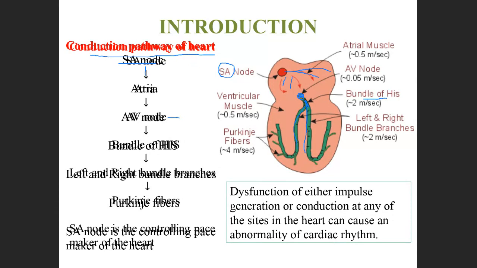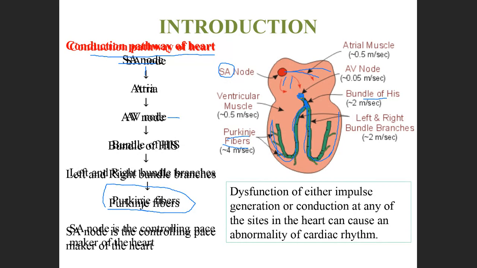So the impulses start from the SA node, then they go to the atria. From there, they go to the AV node. From there, they go to the bundle of His, the left and the right branches. And from there, they go to the walls of the heart. The muscles of the walls of the heart are known as the Purkinje fibers.